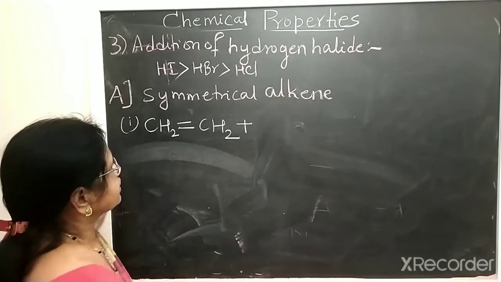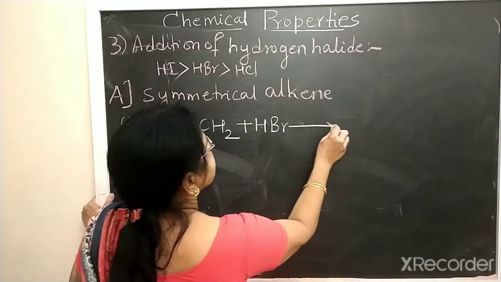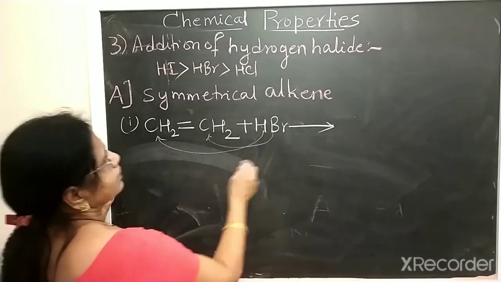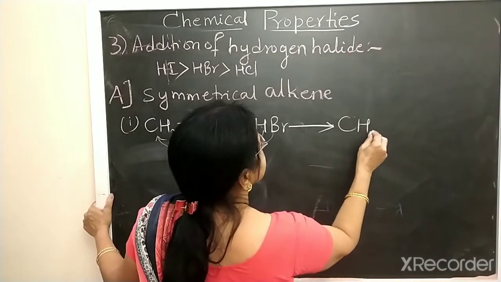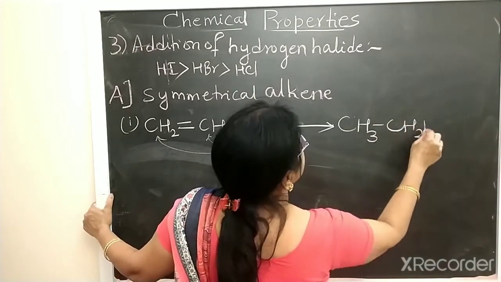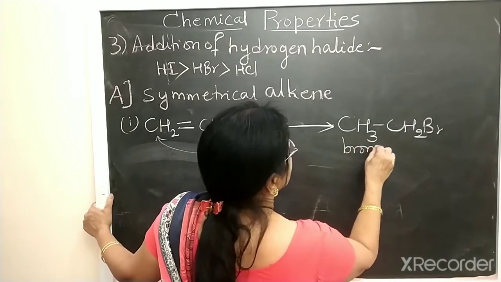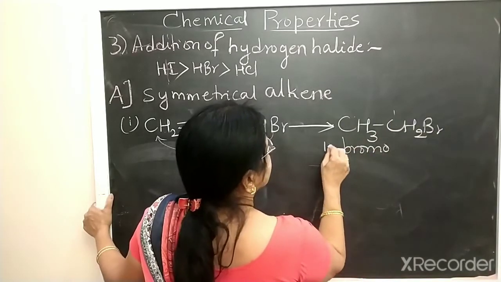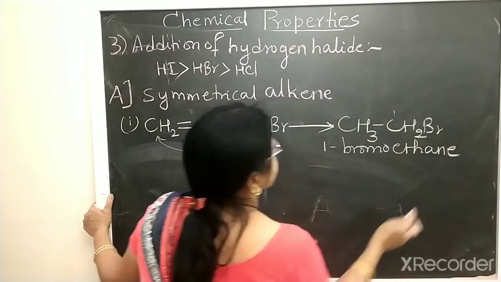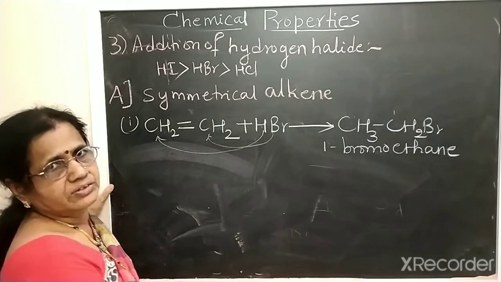So when it adds to ethene, H goes to one carbon and Br goes to the other carbon. So it is CH3 CH2 Br. This is bromoethane.